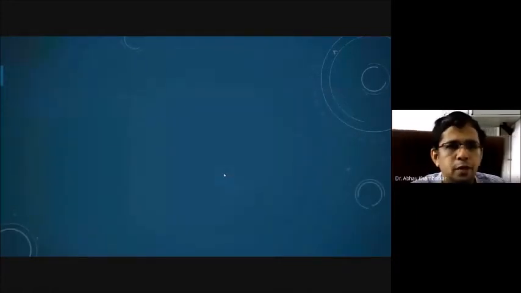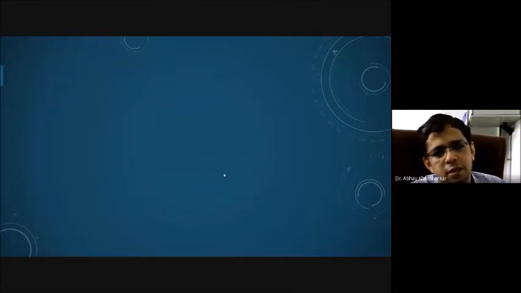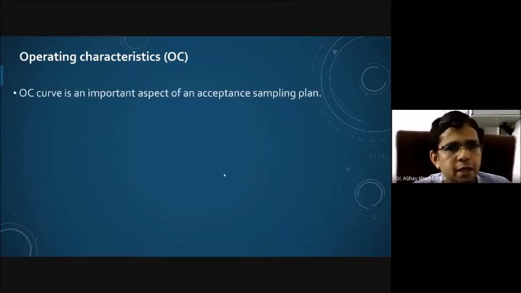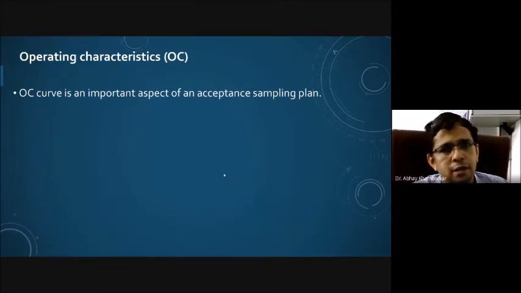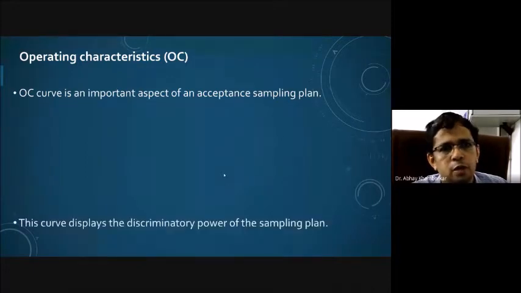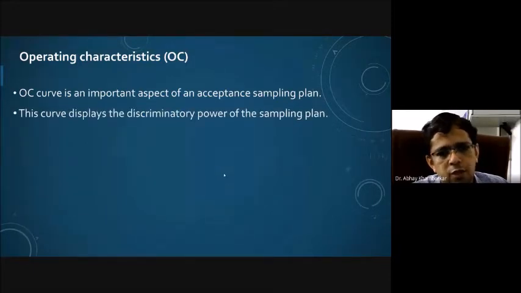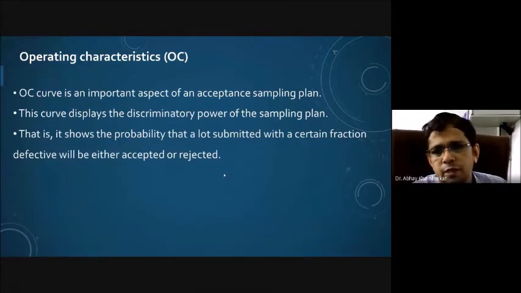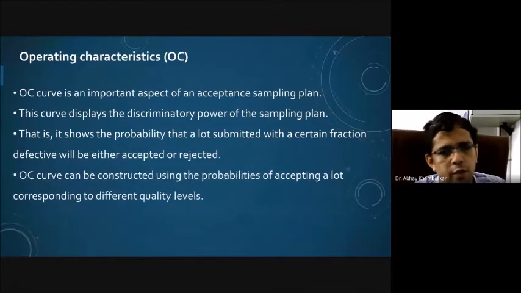Now the different concepts in a double sampling plan, similar to a single sampling plan, are the operating characteristic, producer's risk, consumer's risk, and so on. So first we will see the operating characteristic. We know what is meant by operating characteristic. We have already seen that the OC curve is an important aspect of an acceptance sampling plan. It basically gives us the power to check whether the lot is of good quality or bad quality. It shows the probability that a lot submitted with a certain fraction defective will either be accepted or rejected. So that is basically the power I am talking about.